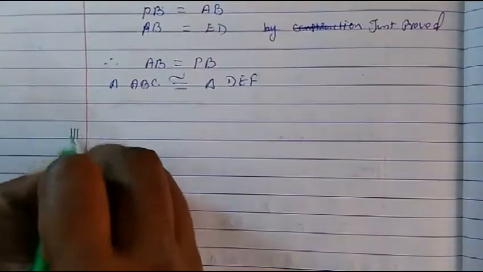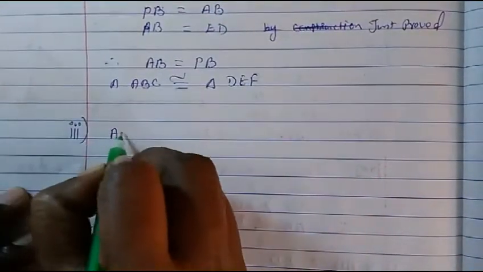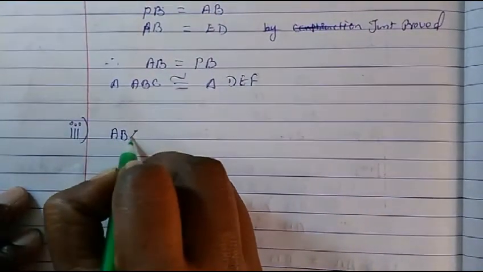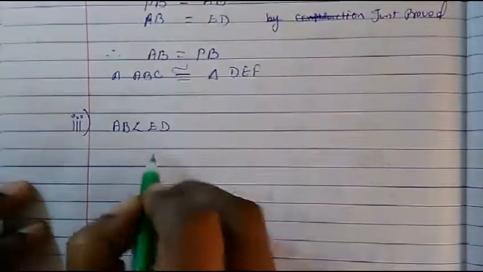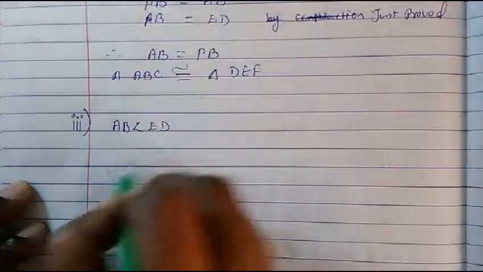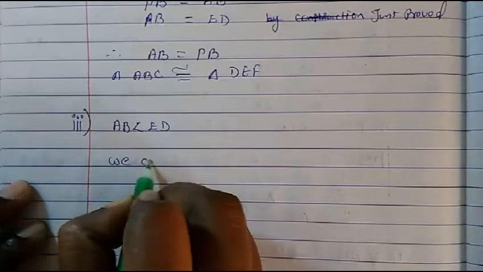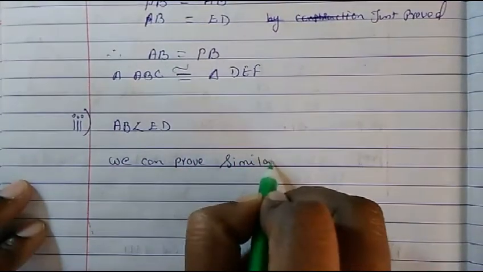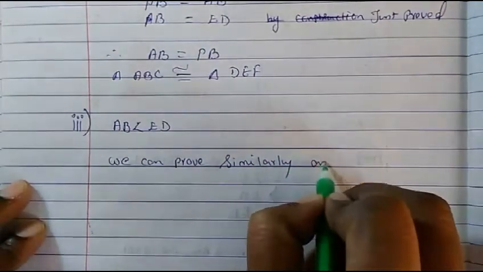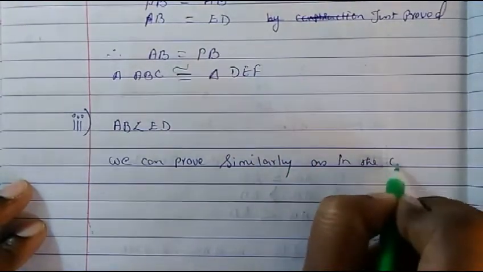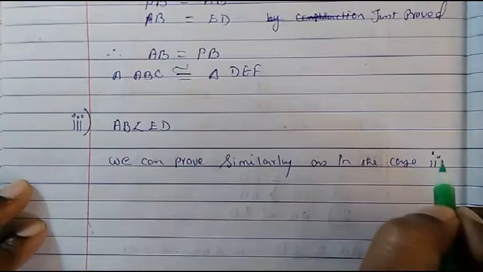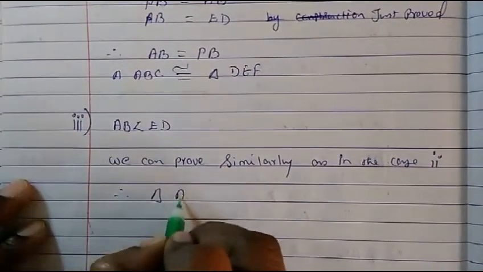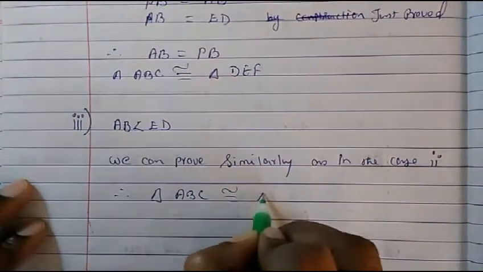So case 3, where AB is smaller than ED, we can prove similarly as in case 2. Thus triangle ABC becomes congruent to triangle DEF.